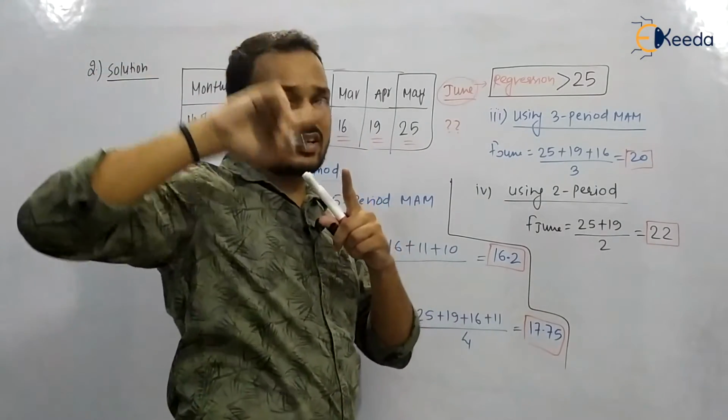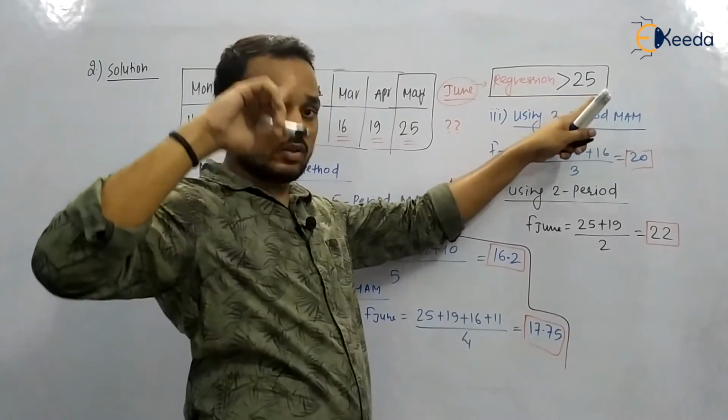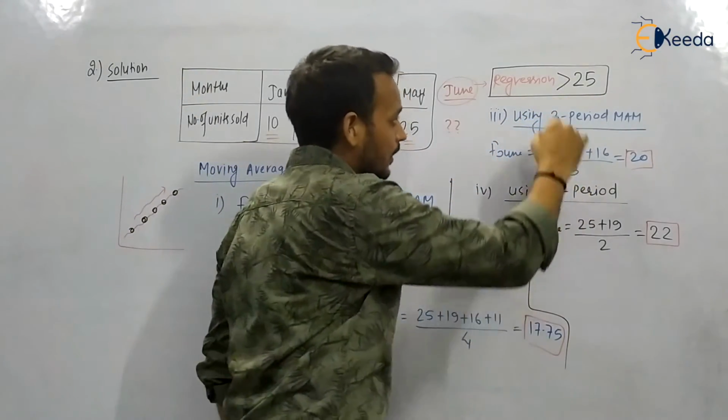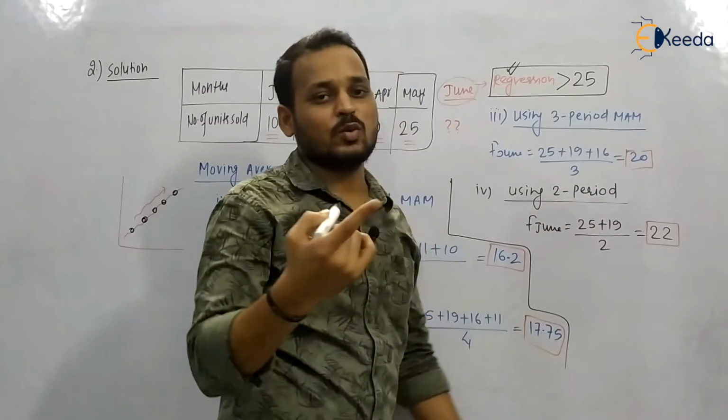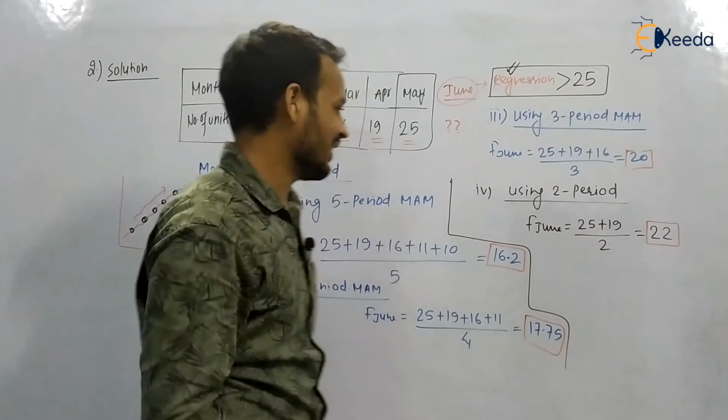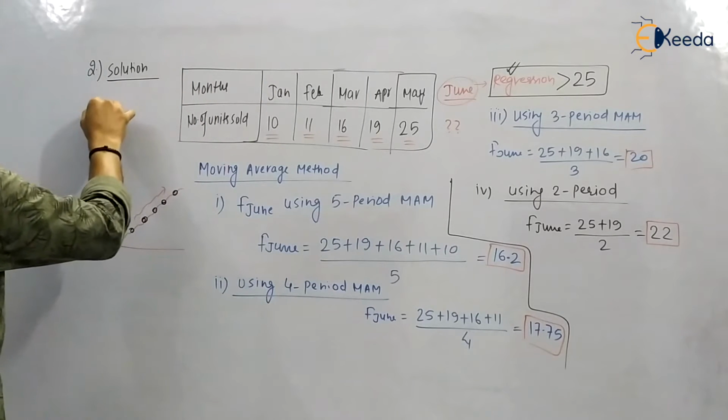So we can say that the regression method will forecast a higher value as compared to moving average method. So option 4 is correct. Directly we can say option 4.